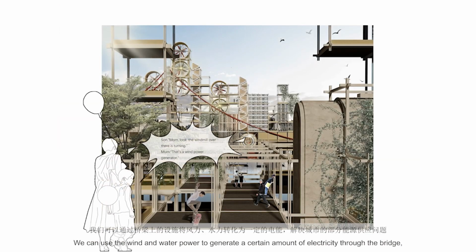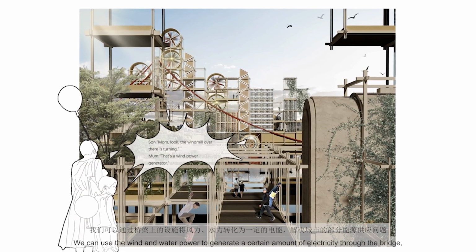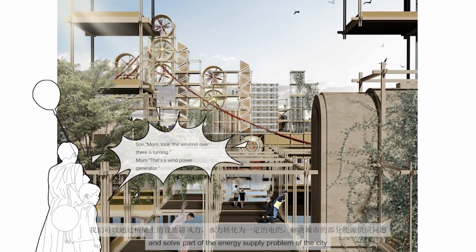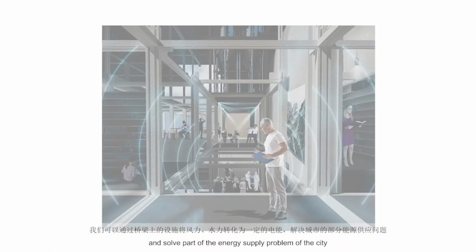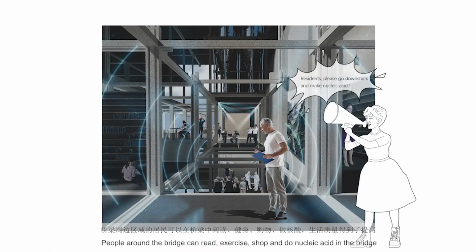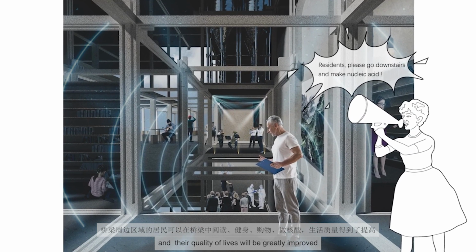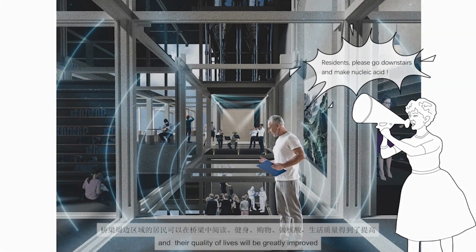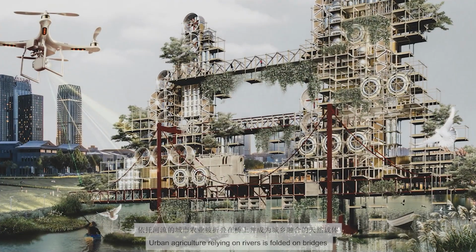We can use wind and water power to generate a certain amount of electricity through the bridge and solve part of the energy supply problem of the city. People around the bridge can read, exercise, shop and get nucleic acid tests in the bridge, and their quality of life will be greatly improved. Urban agriculture relying on rivers is folded onto bridges and becomes a natural carrier of the integration of urban and rural areas.